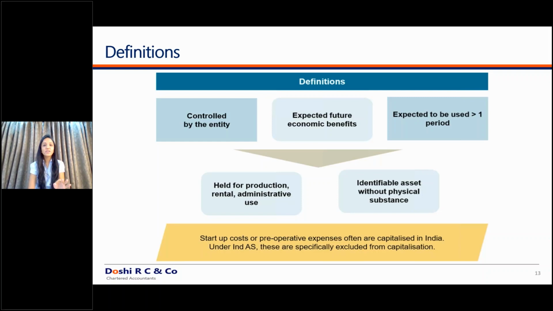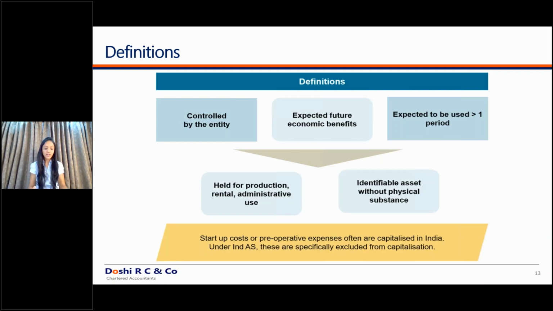The important reason is, even if I might be expecting future economic benefits from my employees, even if they are expected to stay more than 1 year, I don't have control over those employees. I cannot mandate an employee to stay in my organization for a long period. So that is why such employees are not recognized as assets of the company. This was a very simple example.